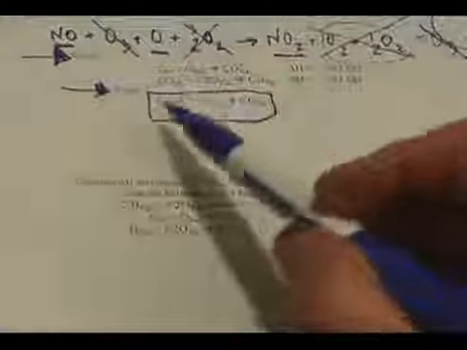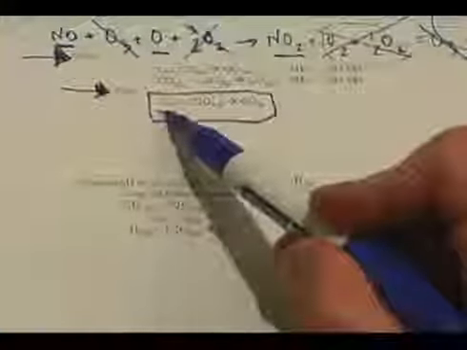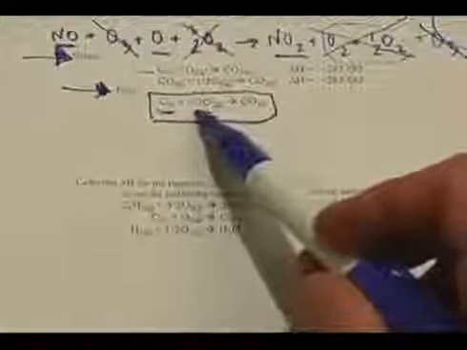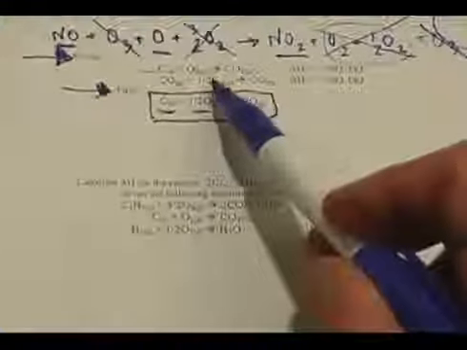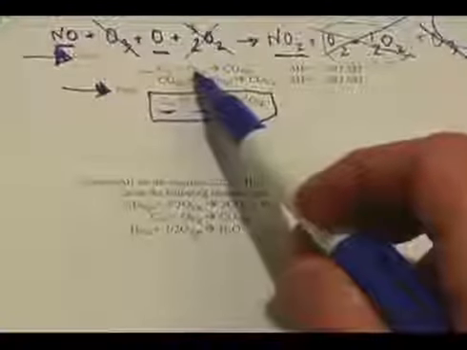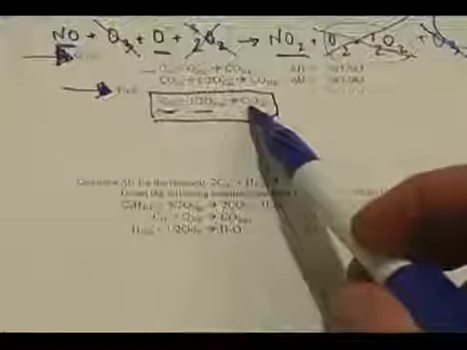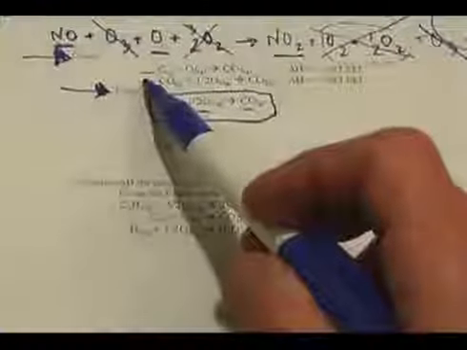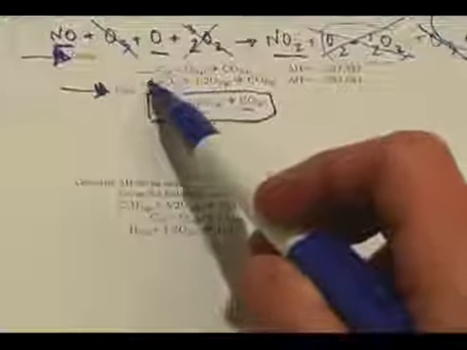So taking a look at the reaction I want to find, notice I need carbon solid on the left-hand side. That's given to me in the first reaction, so I'm going to leave that alone. I need 1/2 O2 in there somewhere. Looks like that's in here somewhere. There's O2 in both of those. Notice this is a full O2, this is a half. And then I need carbon monoxide, or CO, on the right-hand side. Notice here's CO, but it happens to be in the wrong position. It's on the left-hand side of the reaction.